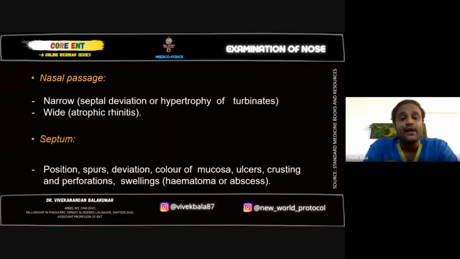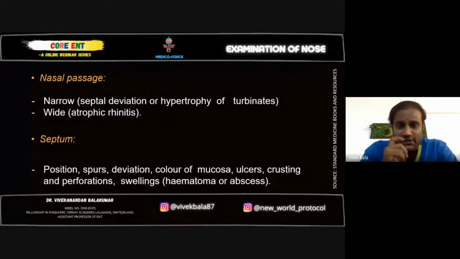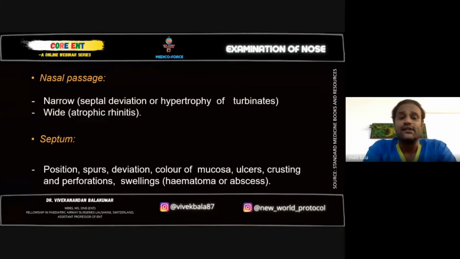Then, the position of the septum, presence of deviation or any spur, presence of any ulcers or crusting over the mucosa of the nasal septum, any perforation. Perforations are seen in cocaine snorters, snuff users, or people who keep meddling with the nose and keep irritating their nasal mucosa. There can be perforation. Also, due to earlier surgeries and malignancies, you can see nasal perforations.